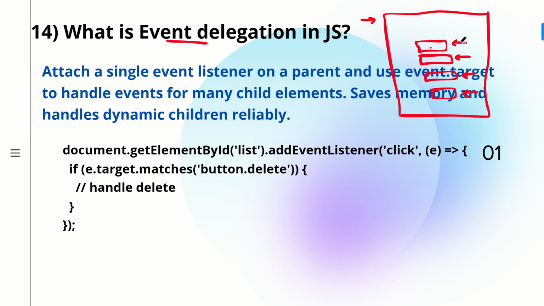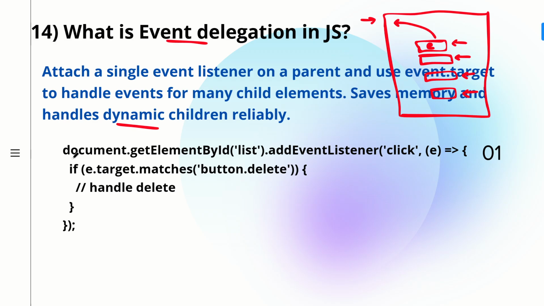Now we are delegating; we are not doing our task on the individual elements. We are delegating our task to the parent: I am not writing any on click here, the parent has to handle it. But I will give my event object, whichever element is clicked, whether this one or some 1000th element, and the parent has to handle it. So we are delegating our task. That is called event delegation in JavaScript. So this is what is written: we attach a single event listener on the parent, and we make use of event.target to handle the events on many child elements, and this is helpful in saving memory and handles the dynamic children reliably.